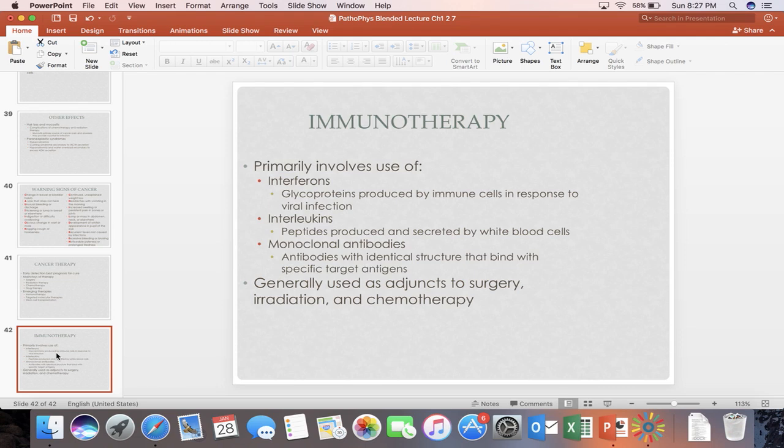Interleukins are peptides, which are shorter chains of amino acids than a protein, produced and secreted by white blood cells. Monoclonal antibodies are antibodies with identical structure that bind with a specific target antigen.